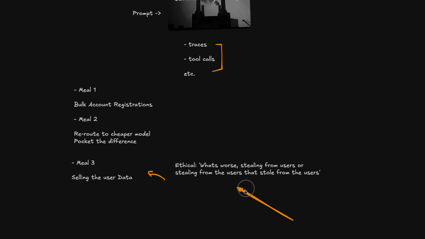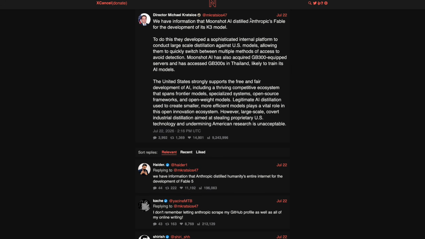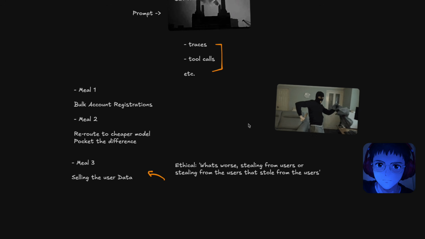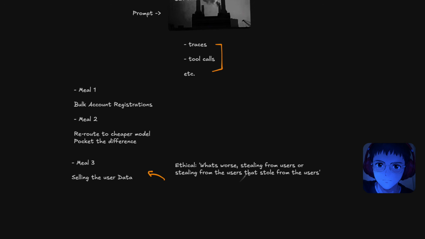I think most people are on the side of stealing from the people that stole. And so people that find this information out about Kimi K3 distilling from Fable, they don't really see it as a negative thing. And I think I'm in the same boat. At the end of the day, our data's stolen from anyway. And so I see this as pretty much just one and the same.